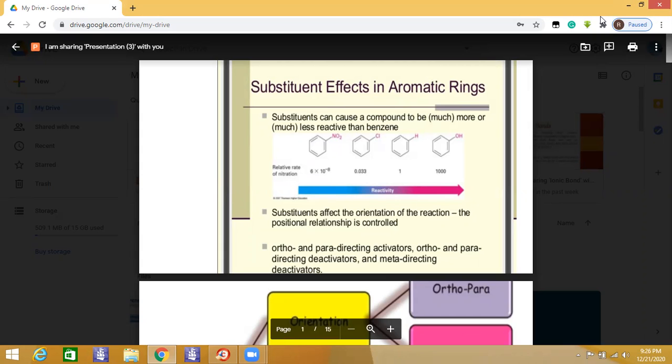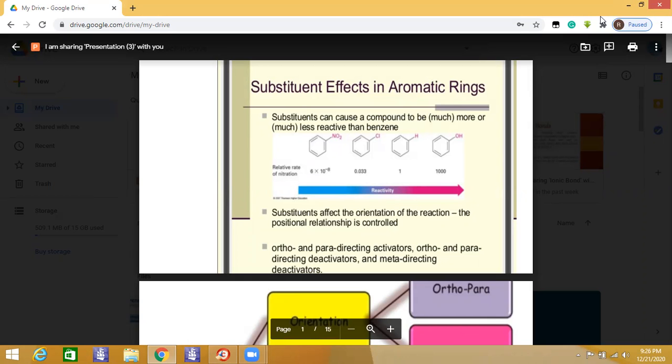So first understand: when another group is introduced into a monosubstituted benzene, a disubstituted product is formed. The already attached group affects the reactivity of the ring and the site of